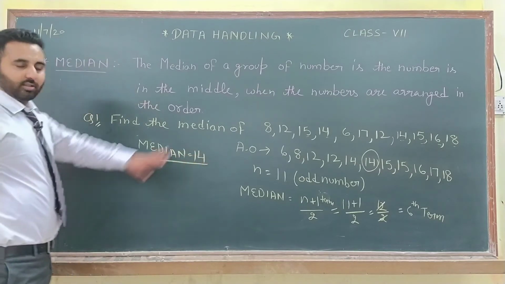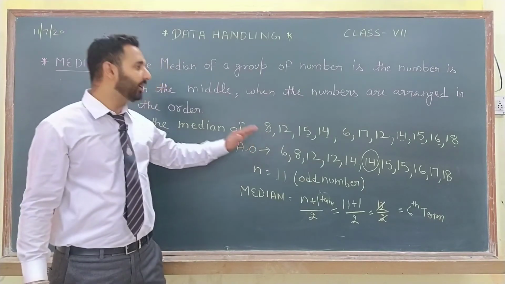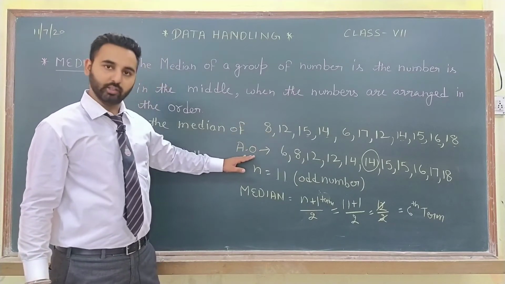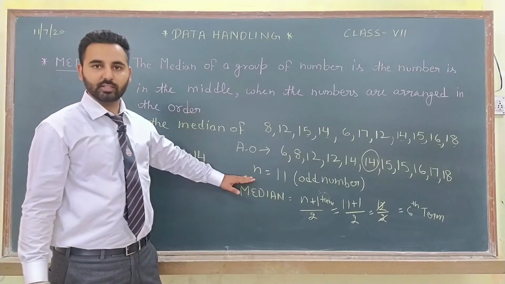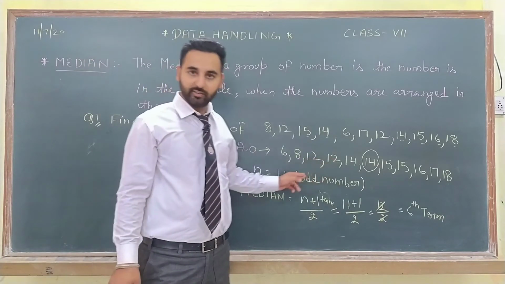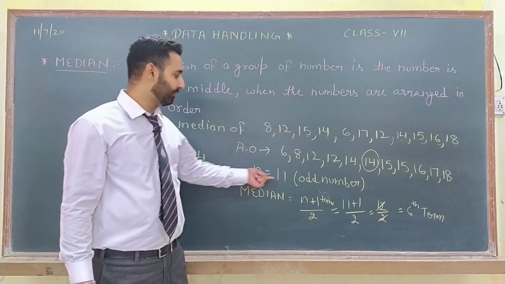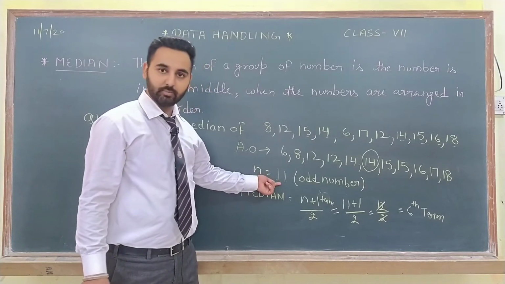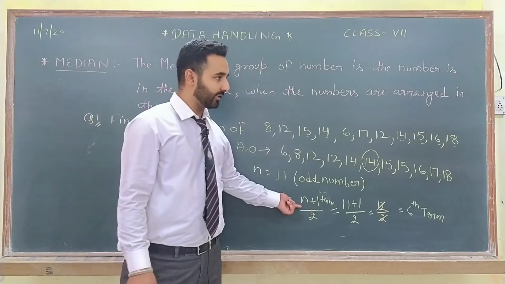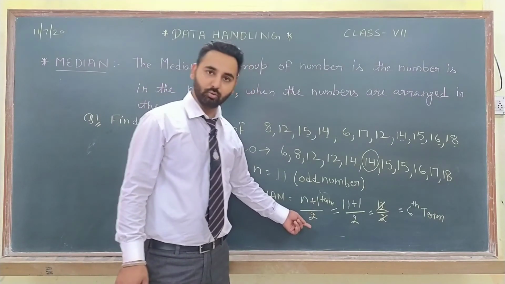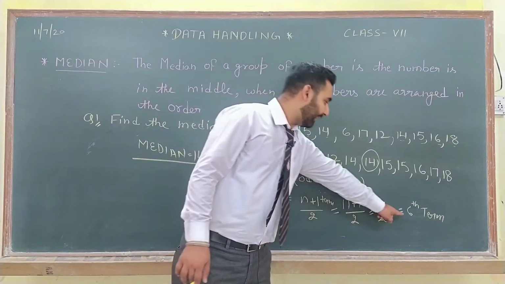Let us see the whole concept again. The first step is you will write the given numbers in order, ascending order. Then in the second step you will check how many observations are given to you, and that is denoted by n, the number of observations. So here I had 11 terms. 11 is an odd number, so the median for an odd number is (n plus 1) upon 2. 11 plus 1 upon 2, 12 upon 2, I got 6.